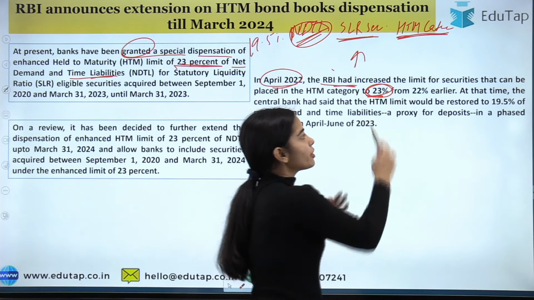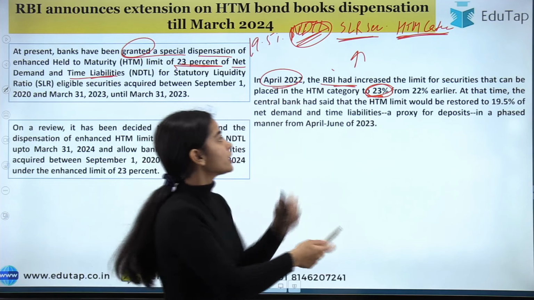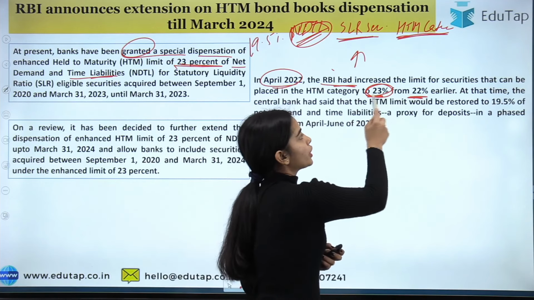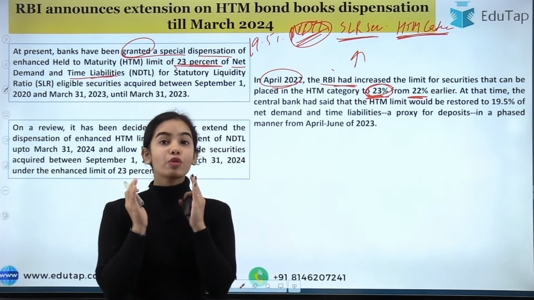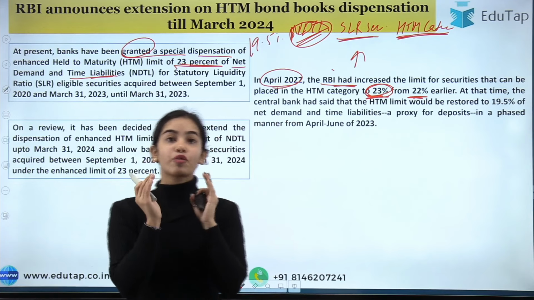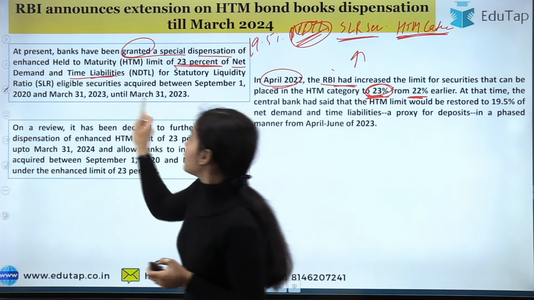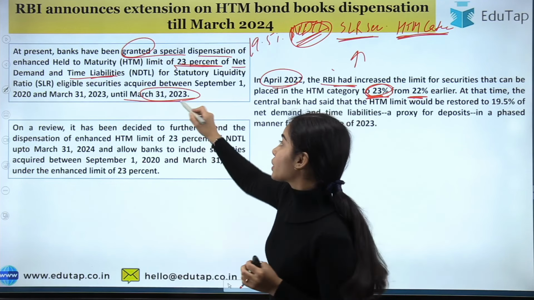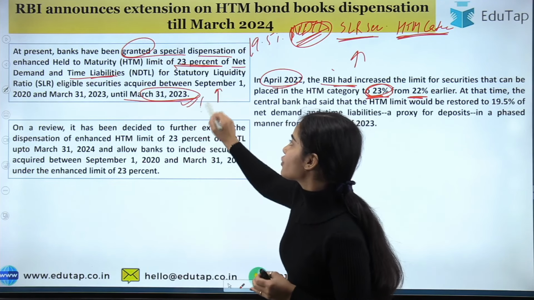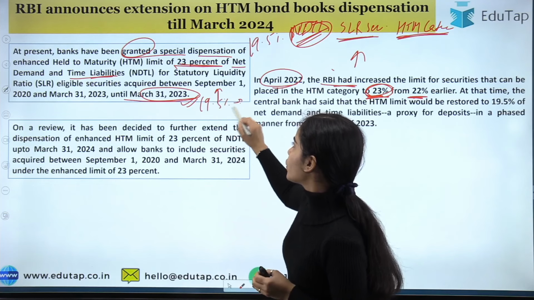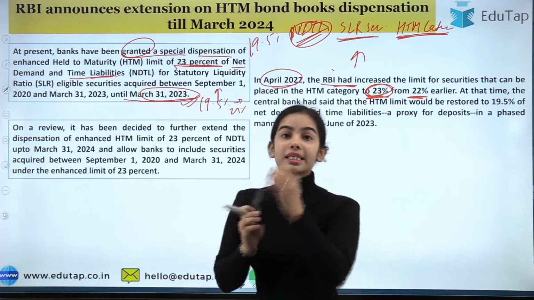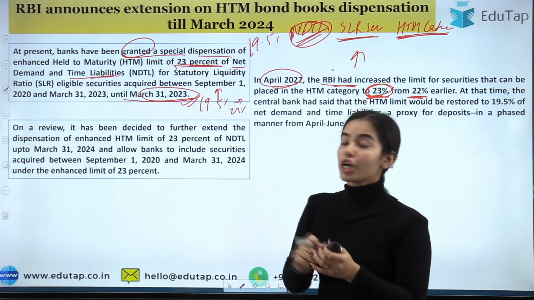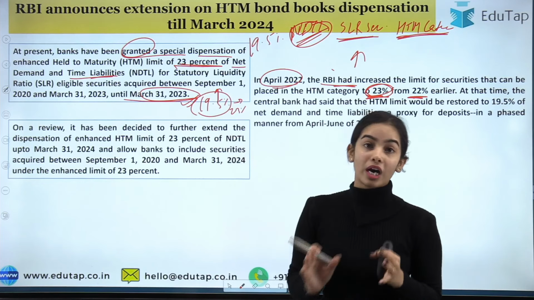So that's why the limit was slowly raised, and in April 2022, the limit was raised from 22% to 23%, and it was said that the limit is for what? For what day? Till March 31st only. Till March 31st, 2023 only, this limit has been raised from 19.5% to 23%, and slowly this limit will be decreased to 19.5% again.